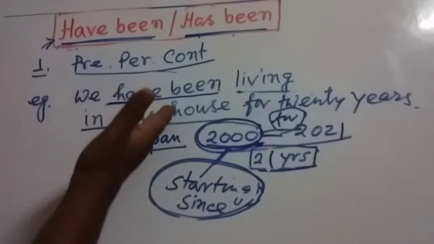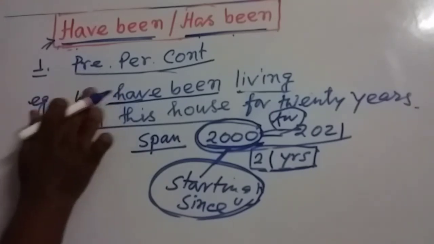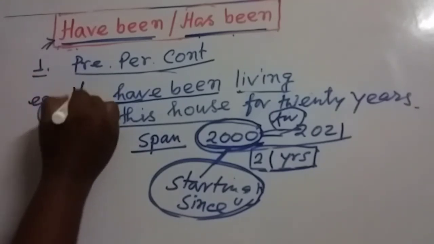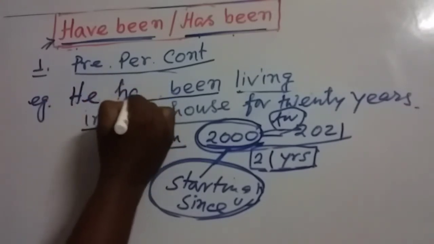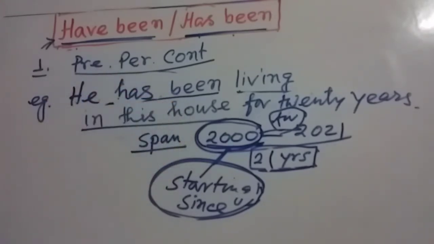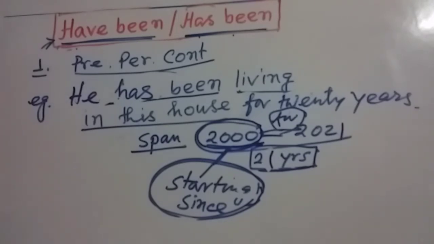So my dear friends, in this situation, we can use have been or has been. If the subject is third person singular number, suppose he, then we have to write has been. So he has been living in this house since 2000 or for 20 years. In this way we can write. My dear friends, this is the first usage. Now let's look at the second usage.